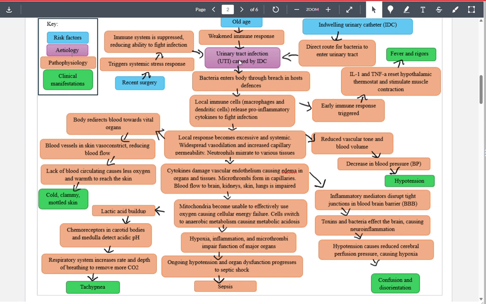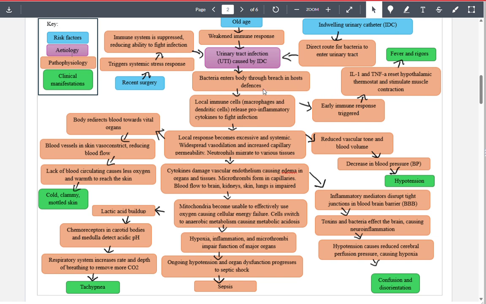Looking into criterion 2, they've gone from the etiology, activating the immune system, excessive immune response, cytokines, which is good, reduction in mitochondria, good, hypoxia, leading into they've kind of gone into septic shock, which we don't really need to, but this process for criterion 2 is good, so I'd pretty much give them full marks for that one. And then finally we go to clinical manifestations. So they've got tick, the cold, clammy, mottled skin, tachypnea, confused disorientation tick, hypertension tick, fever, rigors tick. So they get the half marks for all those 5.